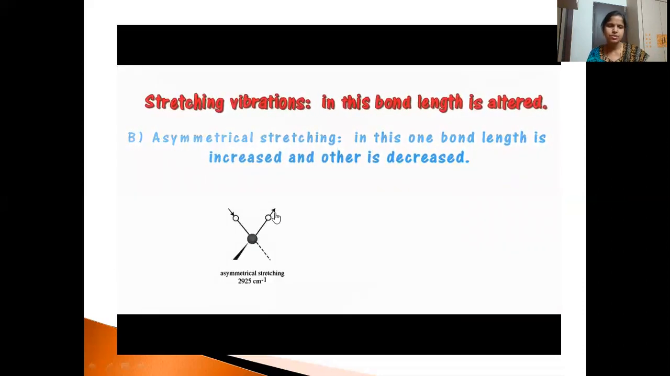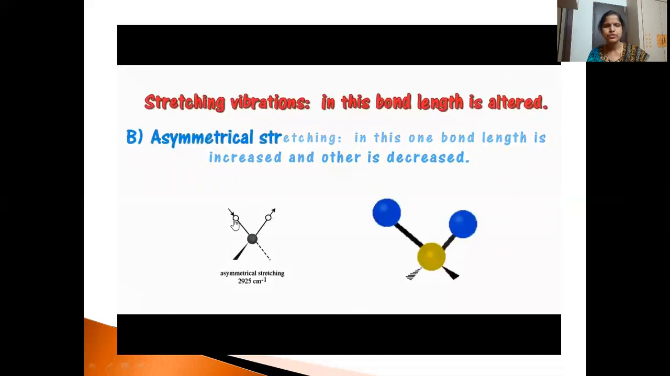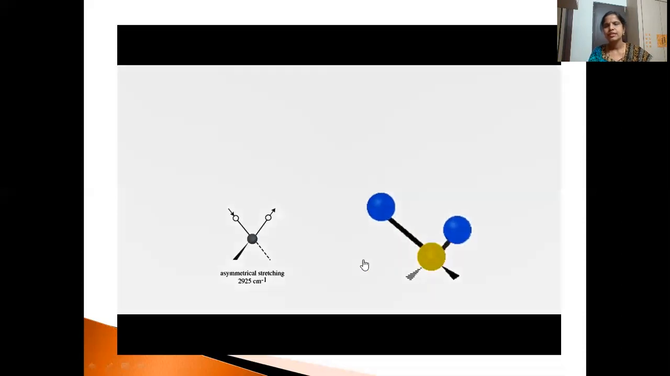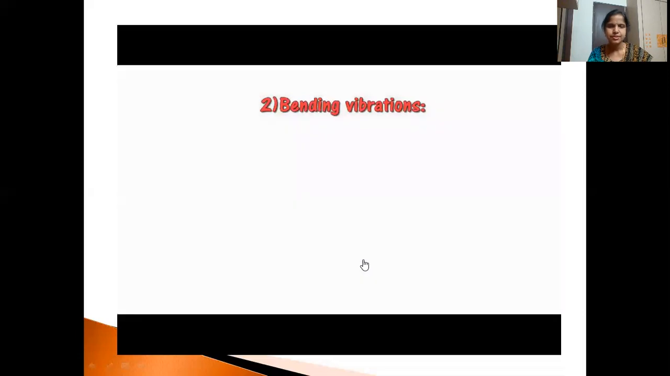So within the arrow marks it is also denoted, one is moving away, the other one is moving towards the center. And the band is observed at 2925 centimeter inverse. So you can see bond increase, decrease. So simultaneously one bond will increase, the other bond will be decreasing.